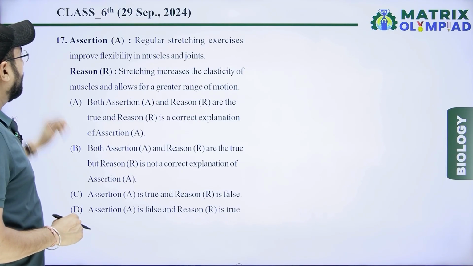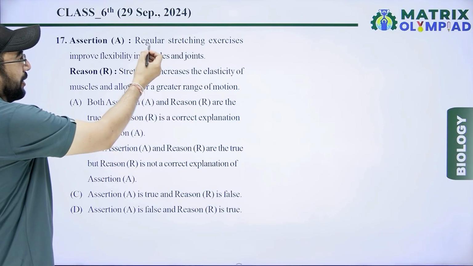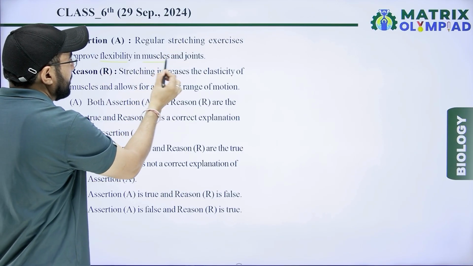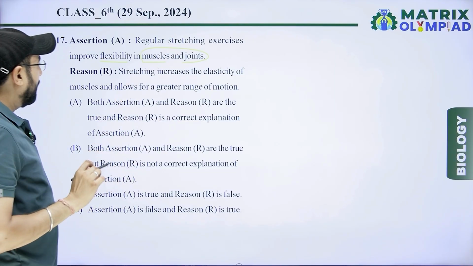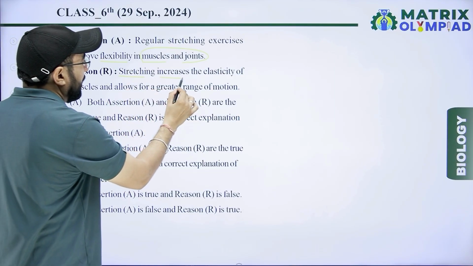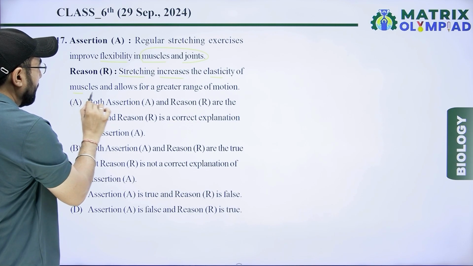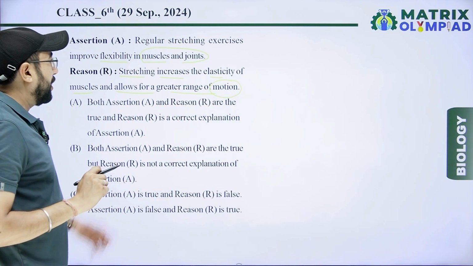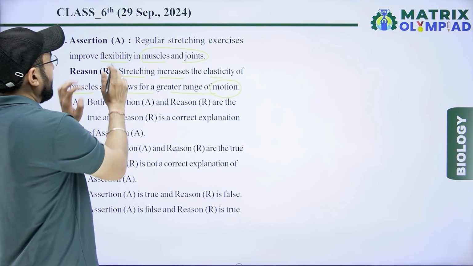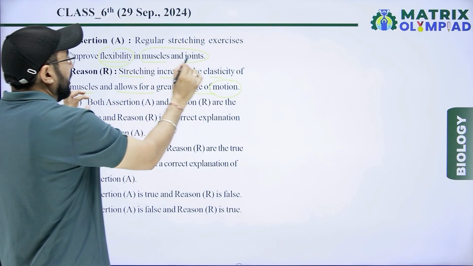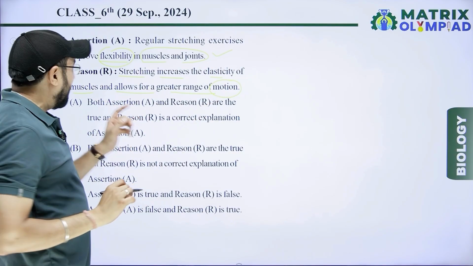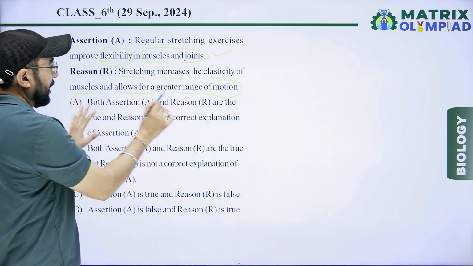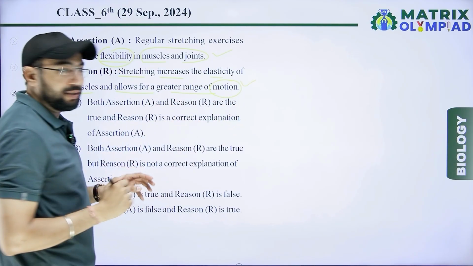Next question is: assertion, regular stretching exercise improves flexibility in muscles and joints. Reason, stretching increases the elasticity of muscle and allows for greater range of motion. In the assertion, regular exercise provides flexibility, that is right. And the reason, stretching increases elasticity of muscle and allows greater range of motion, that is also right.